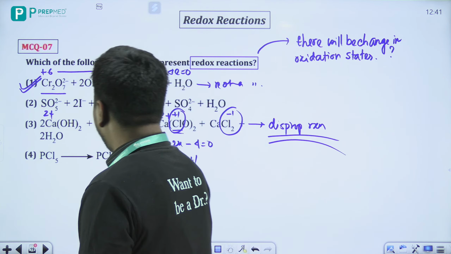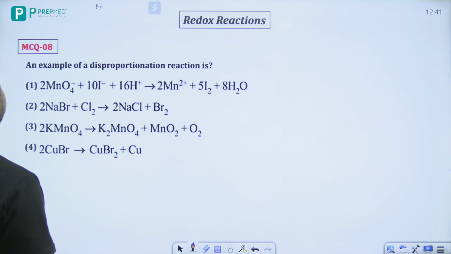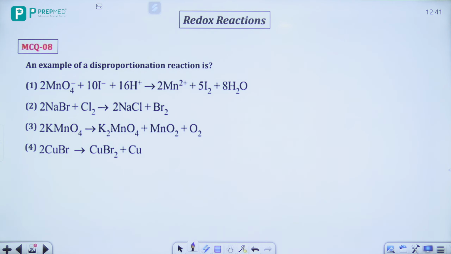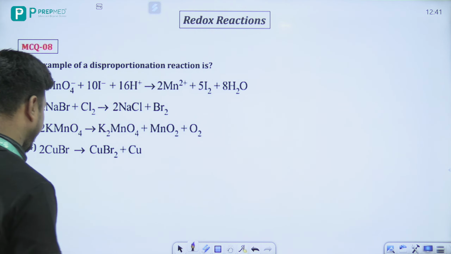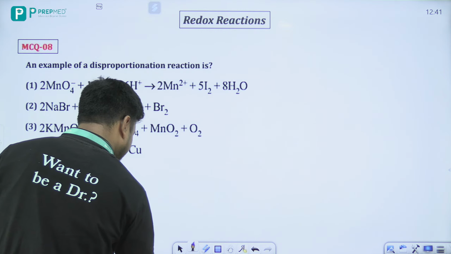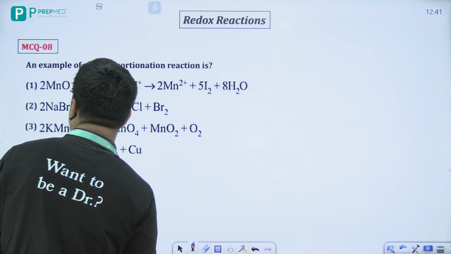Okay? चलो नेक्स्ट प्रॉब्लम देखते हैं. Which is the example of a disproportionation reaction? तो हम क्या देखेंगे यहाँ पे? The variation of the oxidation state. कौन सा वाला ऑप्शन यहाँ पे काम कर रहा है? That is, it gives you the variation of the oxidation state.